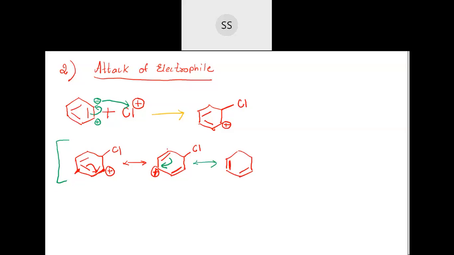But then this carbon will lose it. So here will be the positive charge. Then this chlorine you write as it is. After this, we can't do any shifting because there is no pi electron. So only these are the structures which are possible. These are the resonance structures.